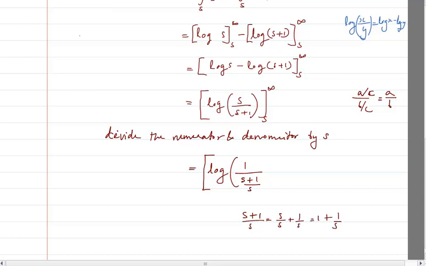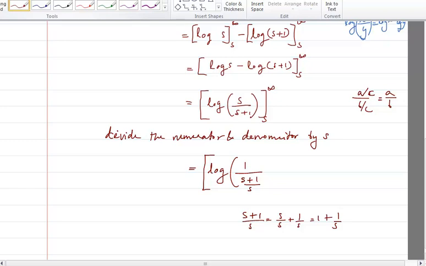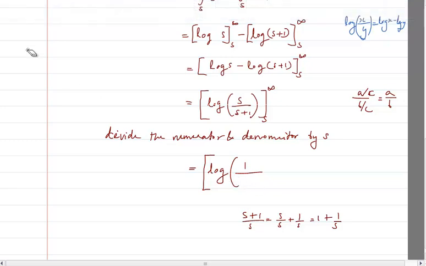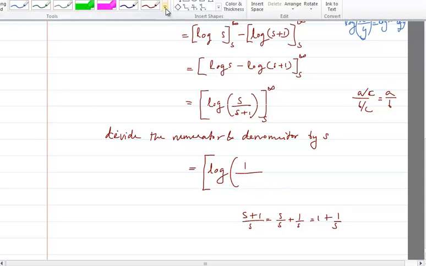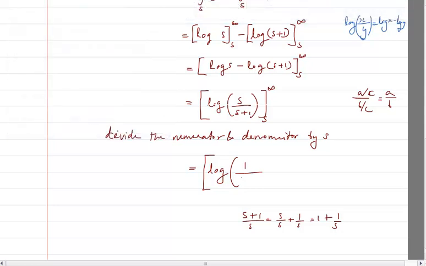So that is what I am going to write here. So it is 1 plus 1 by s. It is one and the same thing, what I have written here and what I have written here. The only difference is that here s is coming in the numerator.